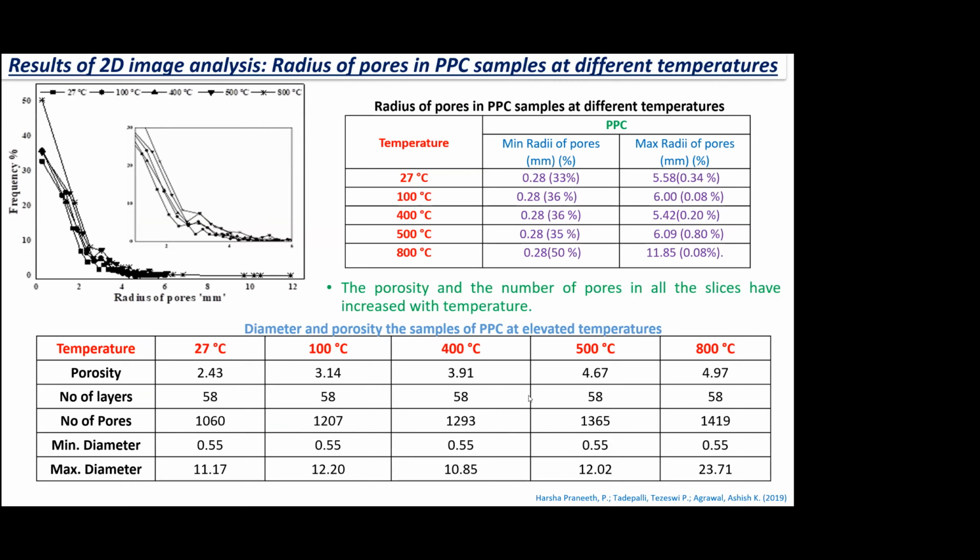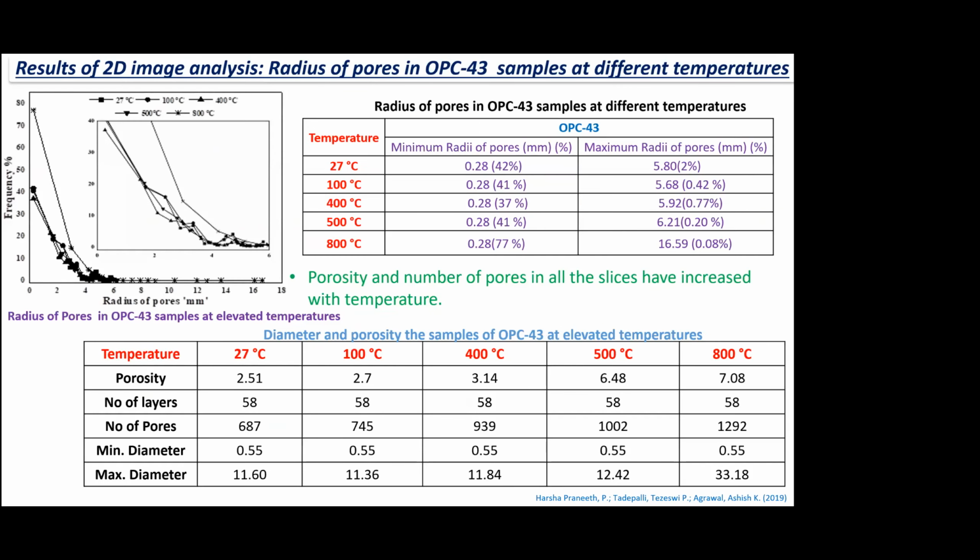And we found out that the porosity and number of pores in all the slices have increased with temperature for all the three materials. This you can see for OPC how for one slice, for example, the porosity is increasing from 27 degrees to 800 degrees. Same is the case with 53 OPC. And then here what we see is that the circularity changes. These become from circular to ellipsoid, and they interconnect, right? Interconnected porosity, with no opening on the outside in some cases.